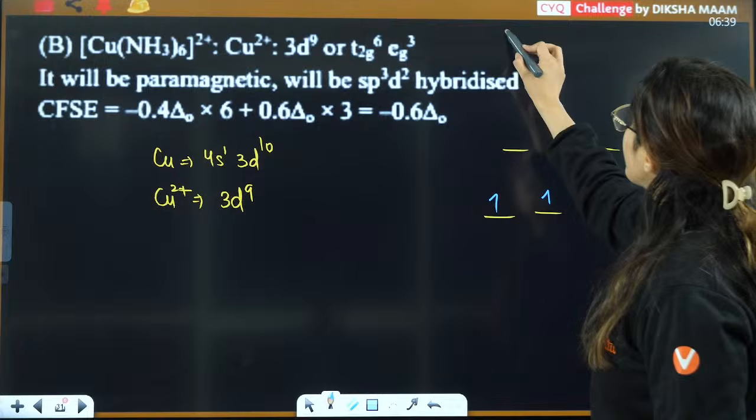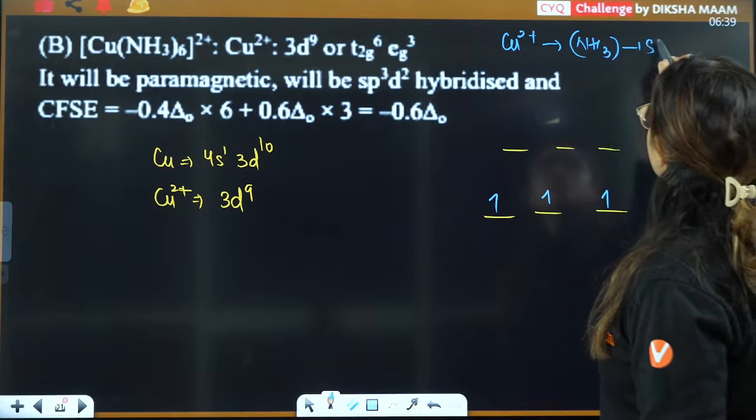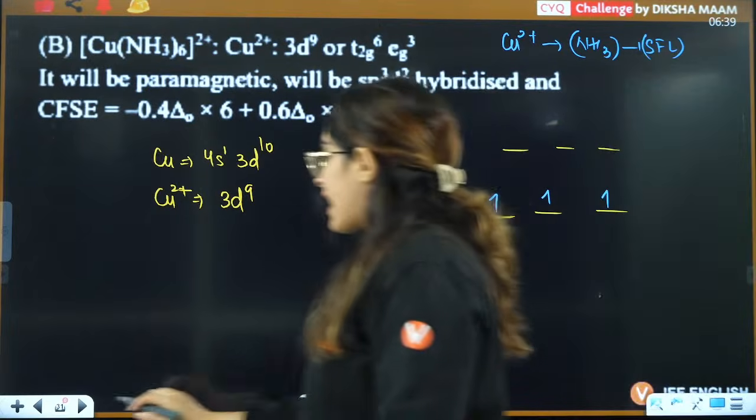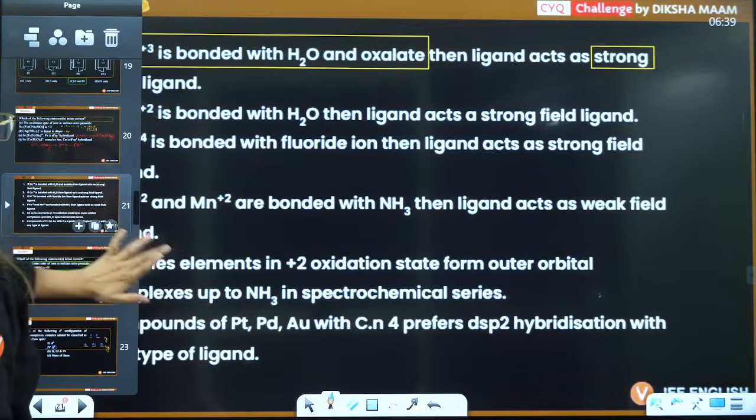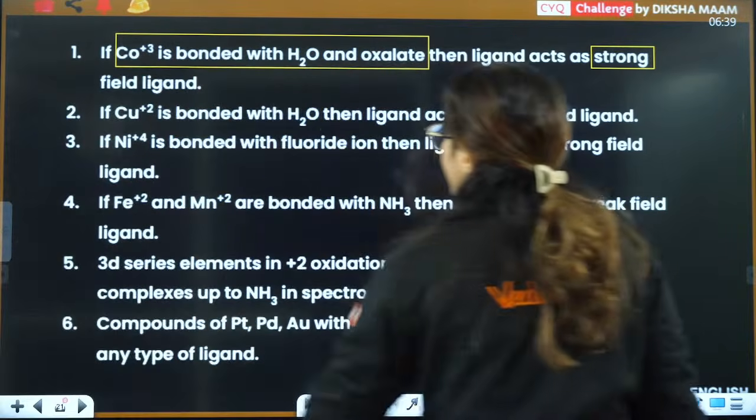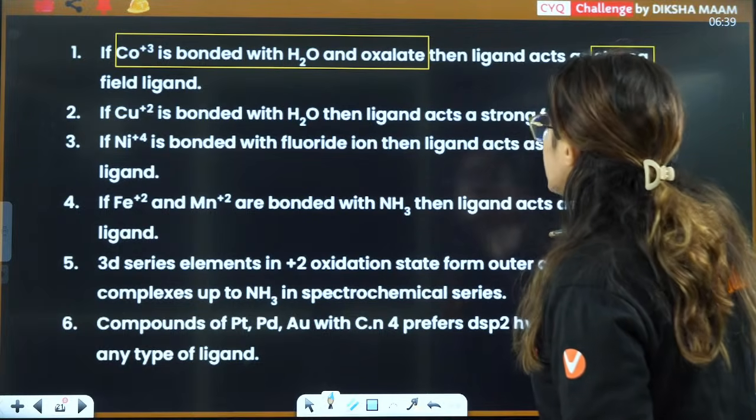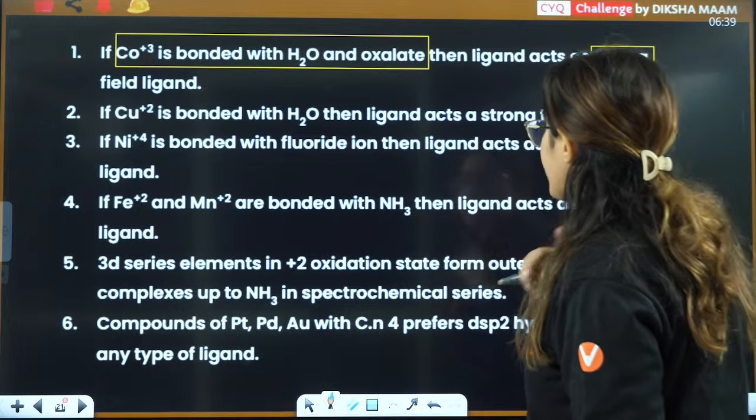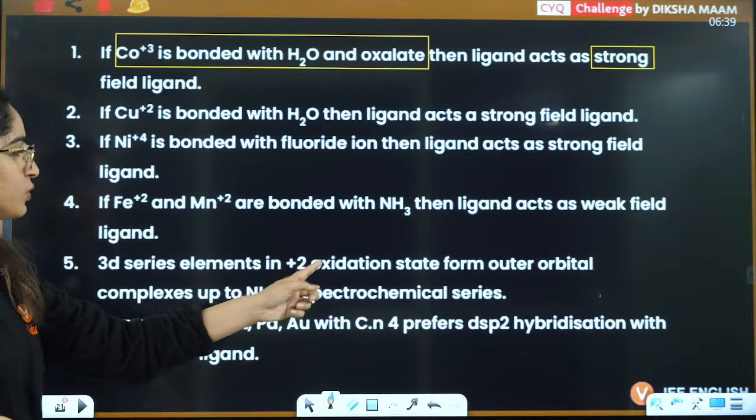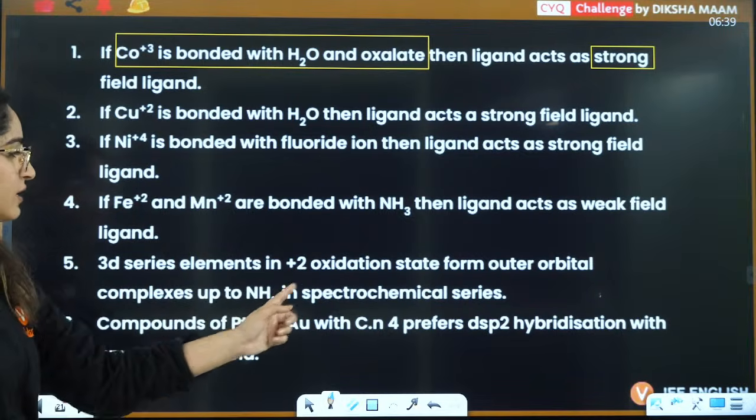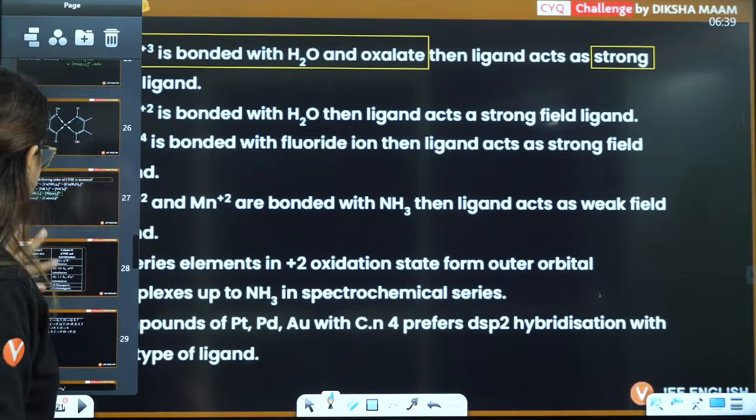Now whenever you have copper 2 positive, NH3 will start behaving as a strong field ligand. And this I have written on my exception table as well, if you see. Ma'am, how do I remember the exception table? This is the thing: copper acts as a strong field ligand, and NH3 as well is behaving as a strong field ligand. For the 3d series, up to NH3 in the spectrochemical series, they behave like a strong field ligand.